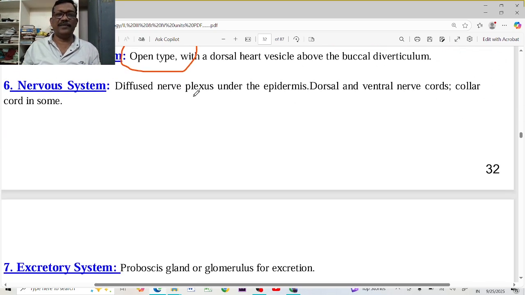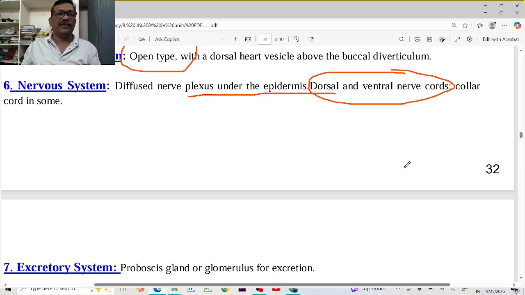And the nervous system is somewhat developed. Here we find dorsal and ventral nerve cords. The presence of a ventral nerve cord is the characteristic of non-chordata, but the presence of a dorsal nerve cord is the characteristic of chordata.